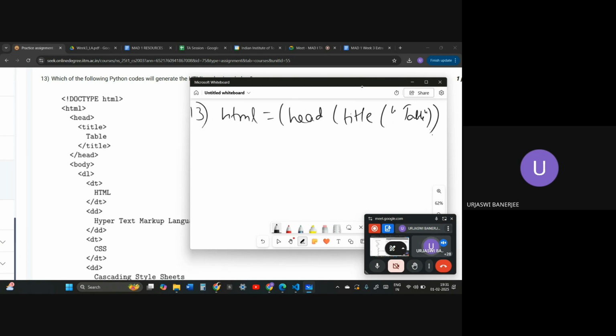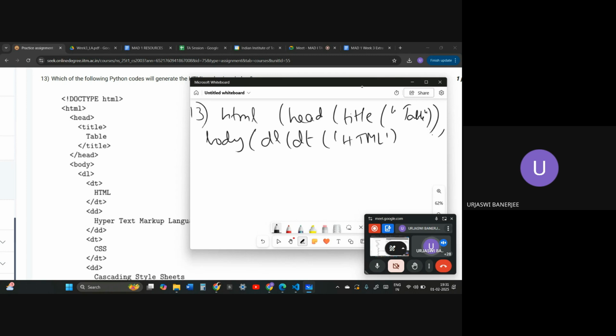Then we will give the comma and the body will start. The body actually has a new tag, the DL tag, and the DL also has a DT tag. So the body opens the DL tag, and then the DL tag opens the DT tag. The DT tag will have the text HTML.